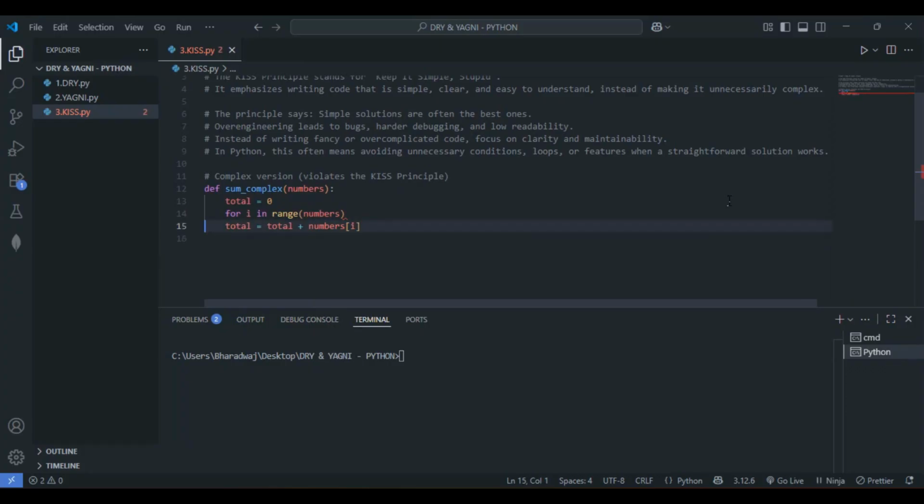Here the total will give us an indentation error, so let me fix that. I missed the colon, that is the reason it didn't take correctly. Now let me return total. So we are iterating using the index unnecessarily in line number 14, and then accessing by the index each time. So this is the complex version.